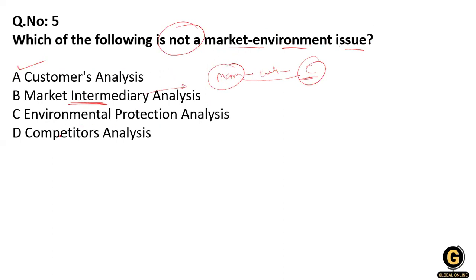After that, the competitor analysis. Yes, because without analyzing the competitor, we cannot stay in the market. And the environmental protection analysis is not directly related to marketing environment issues. It is solely related to the environment. The rest of the issues are related to the business and the market environment. So option C is right.